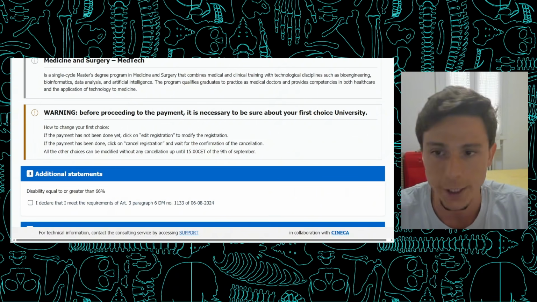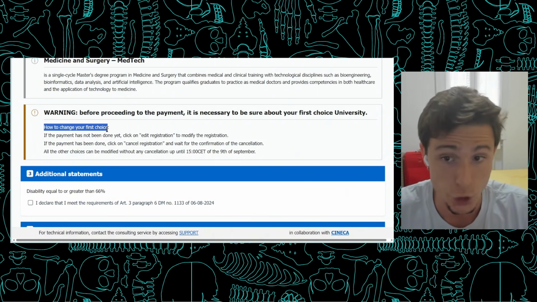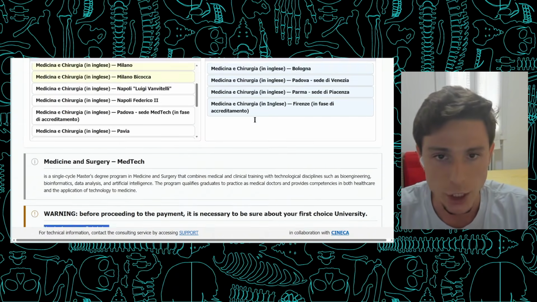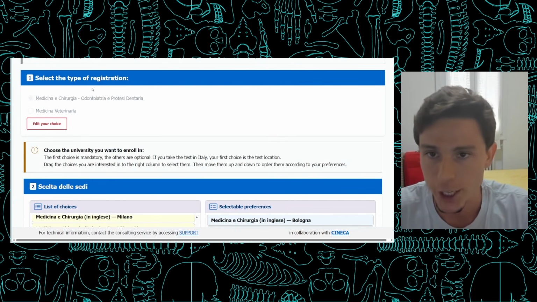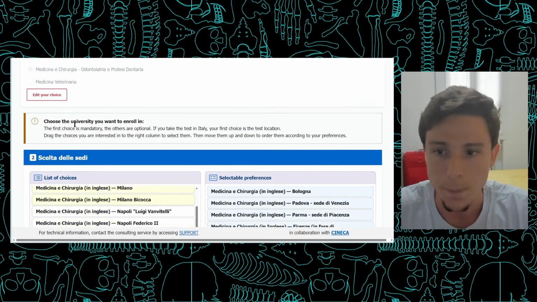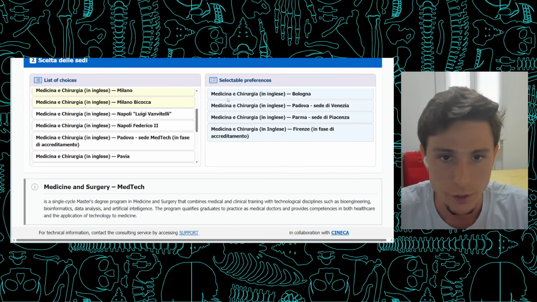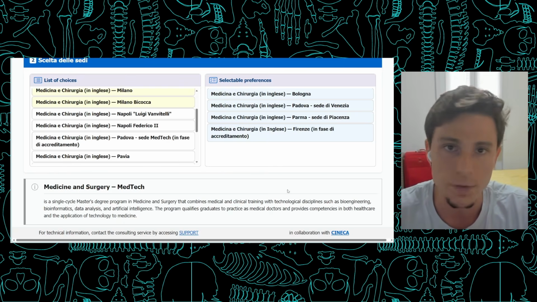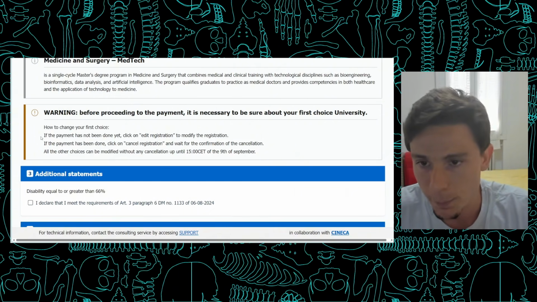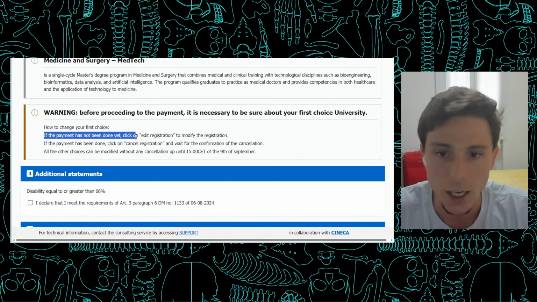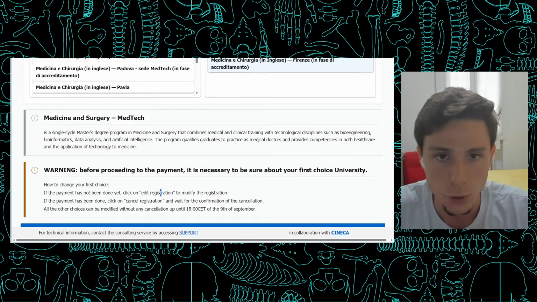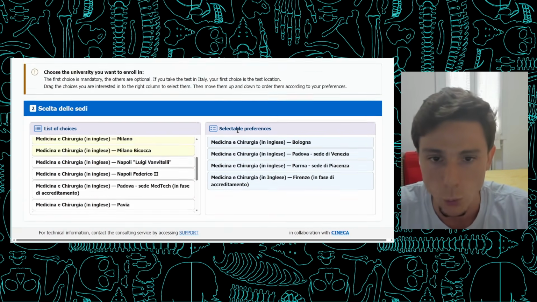As you can see here, there's some information on how to change your first choice. This message is not only regarding the first section here, when you're selecting the type of registration, because you can still edit that, but it's also regarding your first choice of university. Because after the payment goes through, if you want to modify your first choice of university, you're probably going to have some problems. It says here, if the payment has not been done yet, click on edit registration to modify the registration. So if you haven't paid yet, it's probably going to be straightforward. You can go here and change whatever you want.